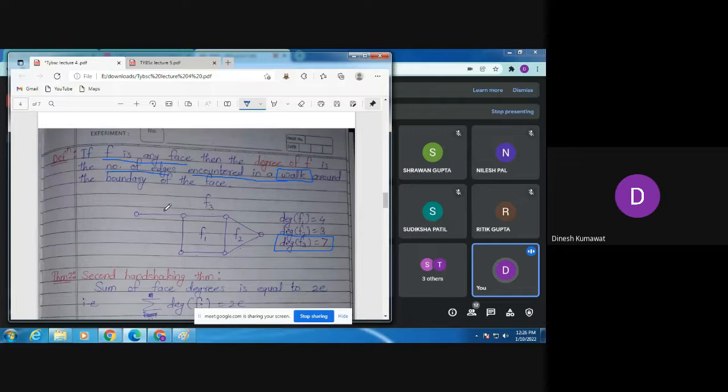Here you need to remember, if I start with this one, that is 1, 2, 3, 4, 5, 6, and this one is 7, which means this edge is counted twice for an unbounded face. So please remember, for calculating the degree of an unbounded face, we need to count the starting edge twice. Is that clear? Yes, sir. Okay.